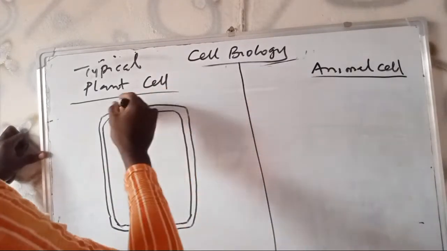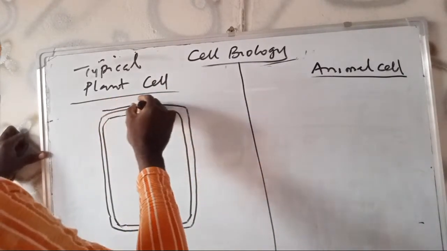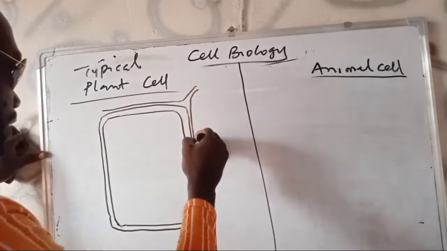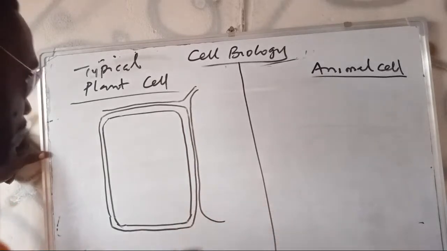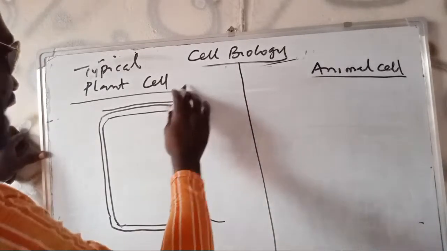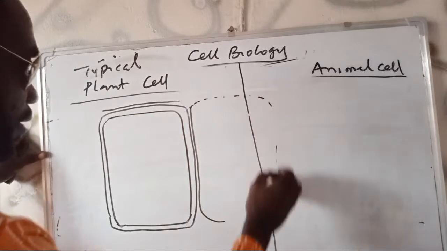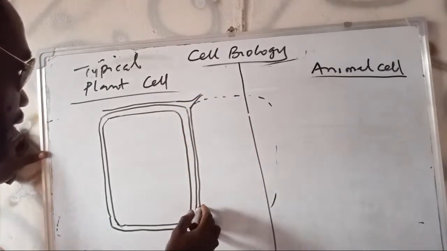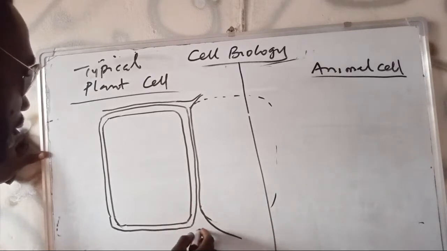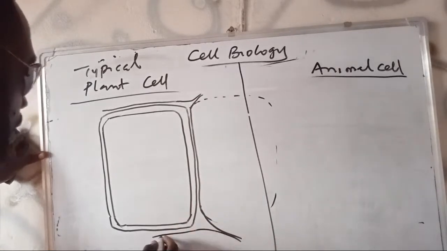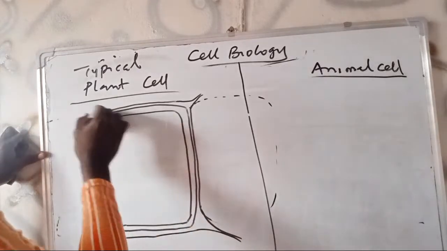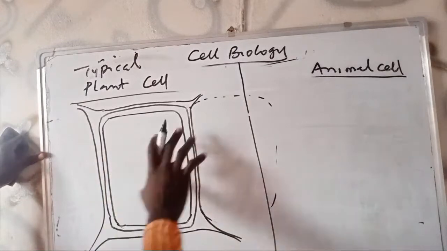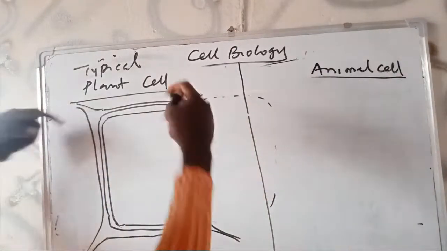Then we have the cell membrane of the adjacent cell, because it's a kind of isolated one. So this thing I'm drawing is just trying to represent another cell, as if there is another cell. Some of you might not know why the three lines. The three lines don't mean there are other layers. No, this is just the cell membrane of another close cell, because it is assumed that this is not a completely isolated cell.